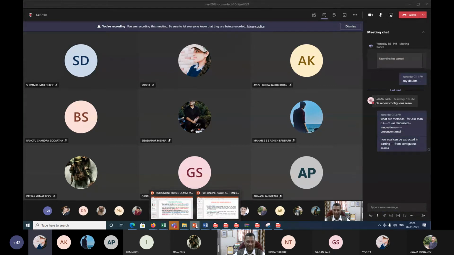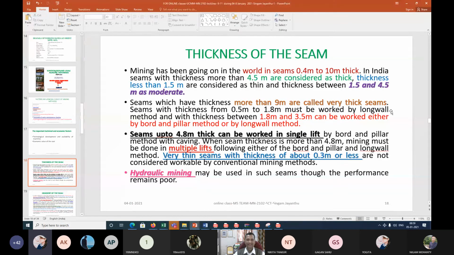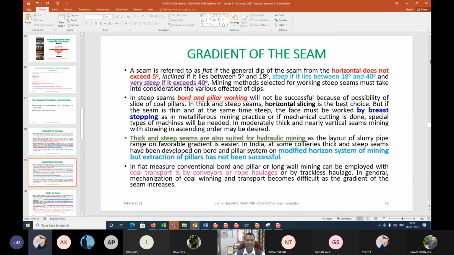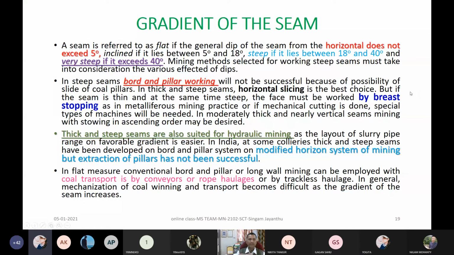Okay, right. So we are here about the thickness of the seam. Now I am going a little bit to the next: what about the gradient of the seam, and how best we can select the methods of mining, whether it is developing that or otherwise extraction of that? So there are two ways. One way is what type of development you should do in case the seams or characteristics of those seams are like this, with high gradient or very flat.